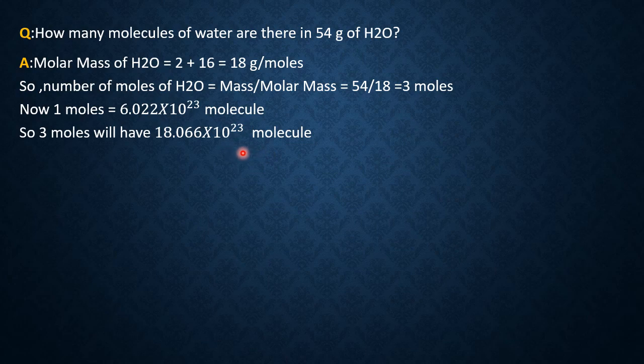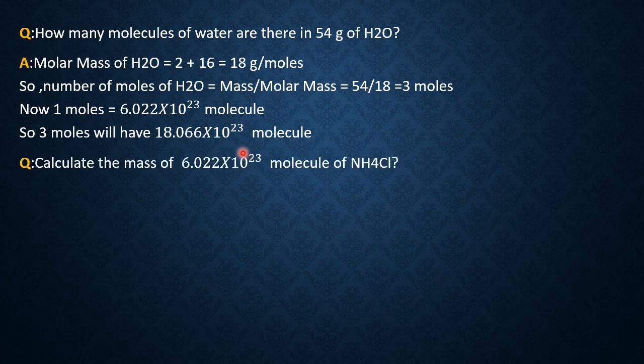Now we will go for the next problem. Calculate the mass of 6.022 into 10 to the power 23 molecules of ammonium chloride. See, 6.022 into 10 to the power 23 molecules of ammonium chloride means 1 mole.